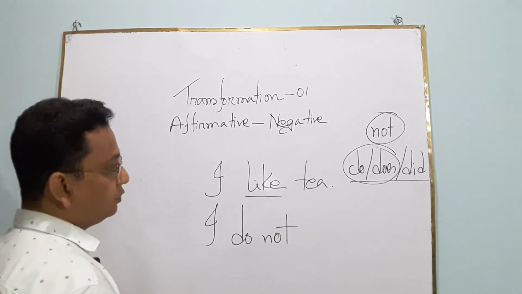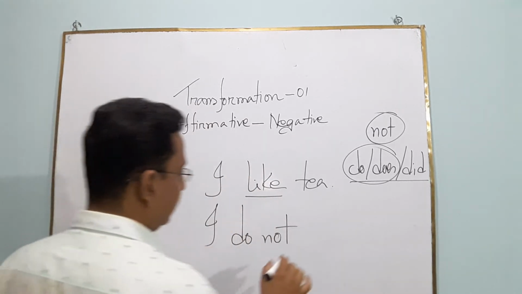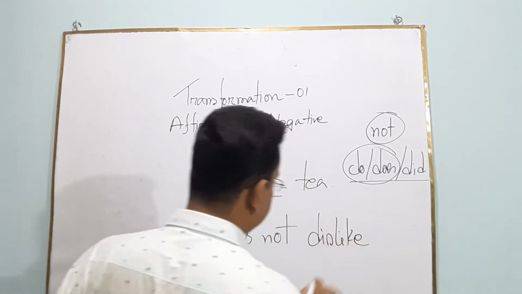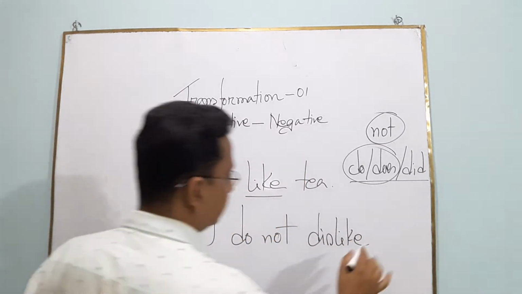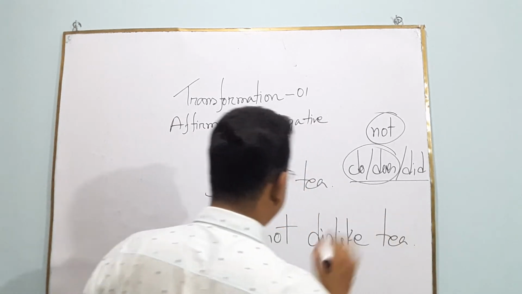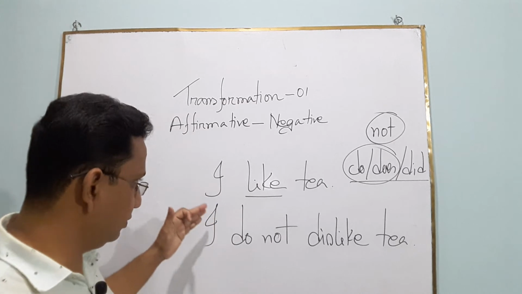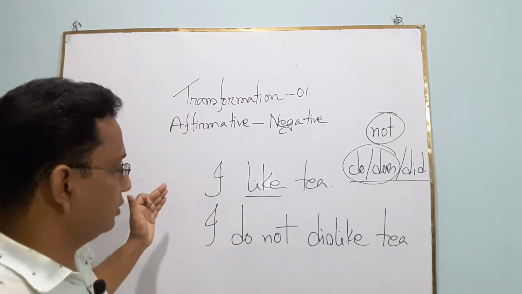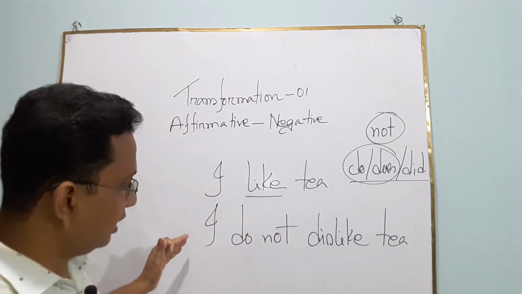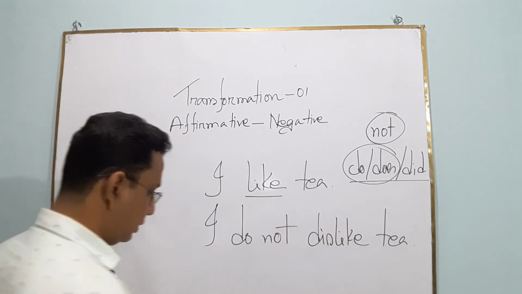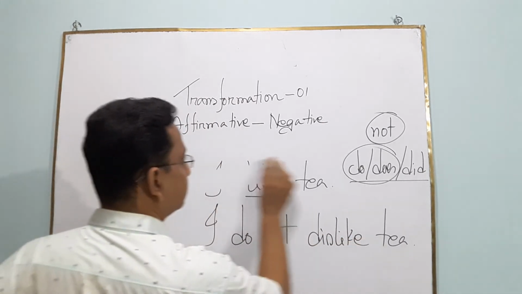So we have to use the opposite verb instead of like, and that is dislike. And dislike is the opposite verb of like and tea. Okay, I like tea, and if you want to make it negative, there will be I do not dislike tea. Okay, boys, now I want to go to the third sentence.